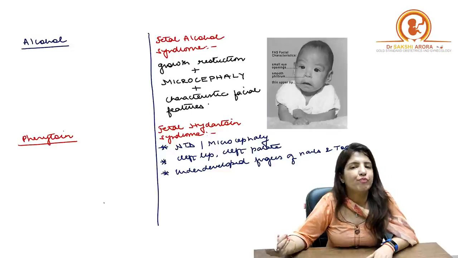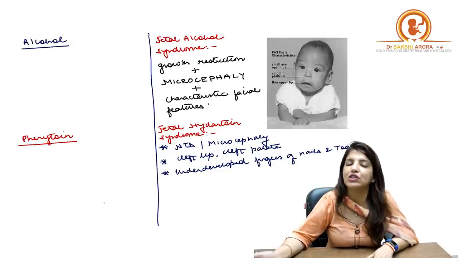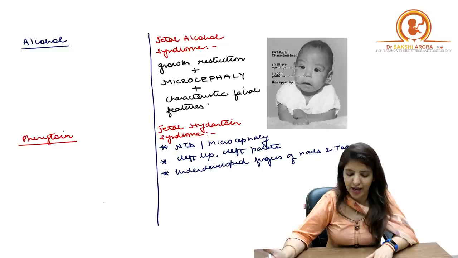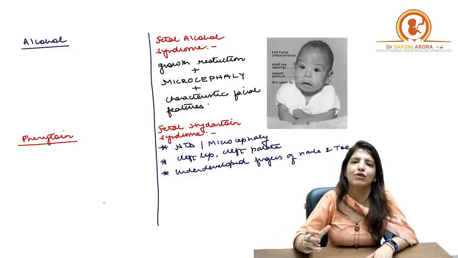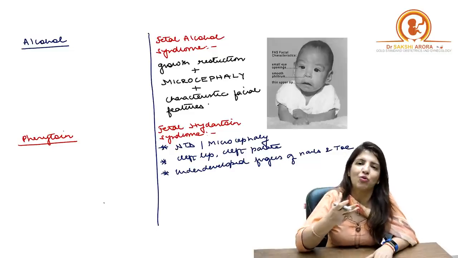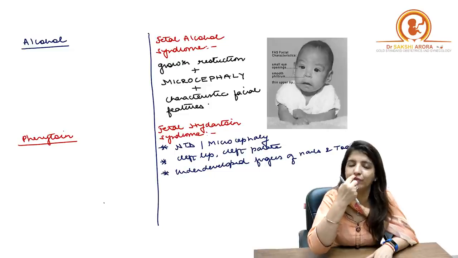Alcohol. Now, if the mother consumes alcohol in the first trimester of pregnancy, it leads to fetal alcohol syndrome. In fetal alcohol syndrome, you will get a triad, and that triad will have growth restriction, microcephaly, and there will be typical alcohol facies. In typical alcohol facies, the philtrum will be absent. This over here, the philtrum will be absent. It will be smooth over here.